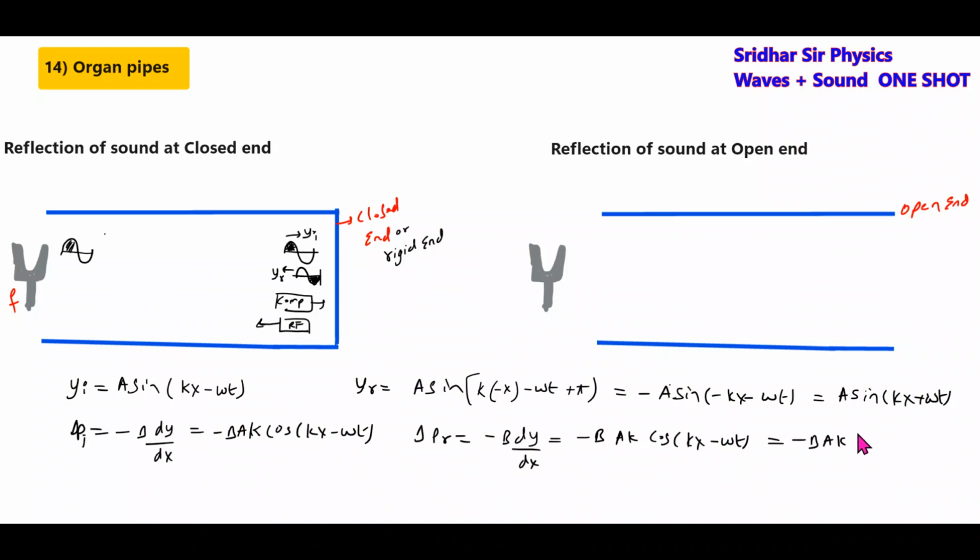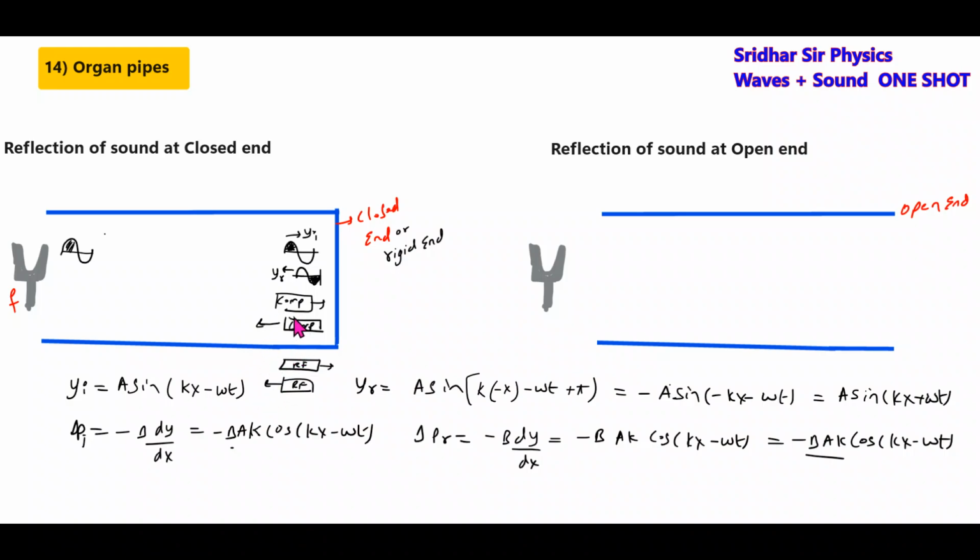So again I'm getting the same equation. So look at this, minus B a k. If this is the compression, this will be compression. So therefore, for a sound wave, when a compression is incident, it will be reflected as compression. If a rarefaction is incident, it will be reflected as rarefaction.